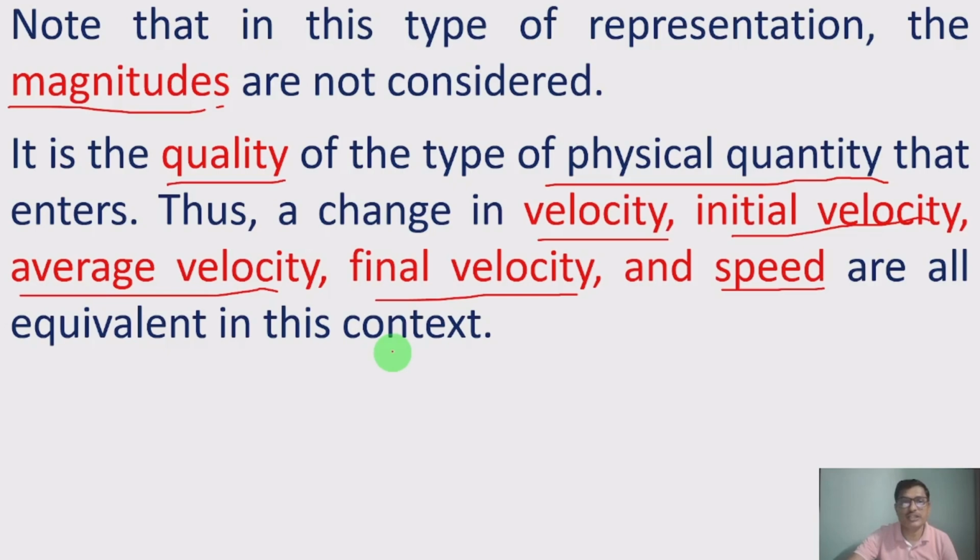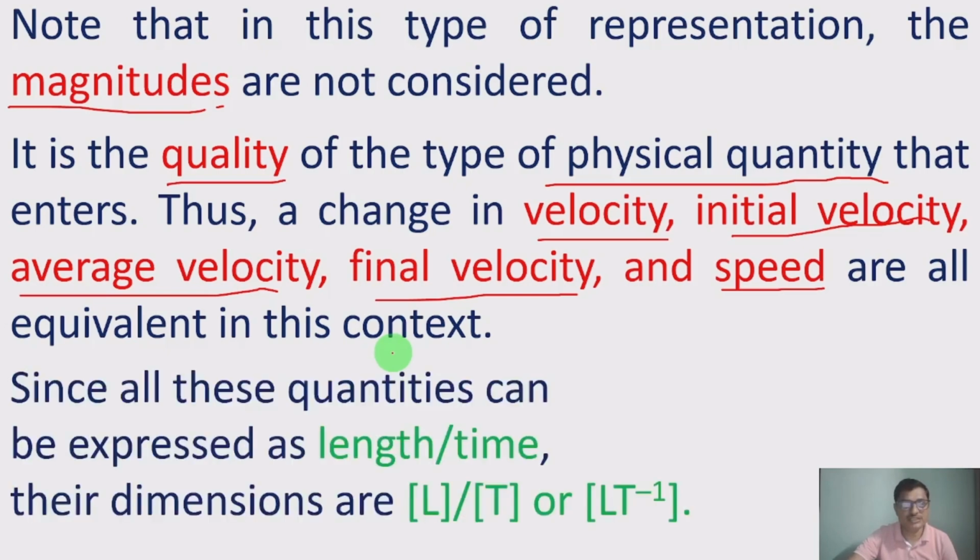Here we are not going to take the magnitude of that velocity. Since all these quantities can be expressed as displacement per time or length per time, their dimensions are [L] in the numerator and [T] in the denominator, that can be written as [LT⁻¹].